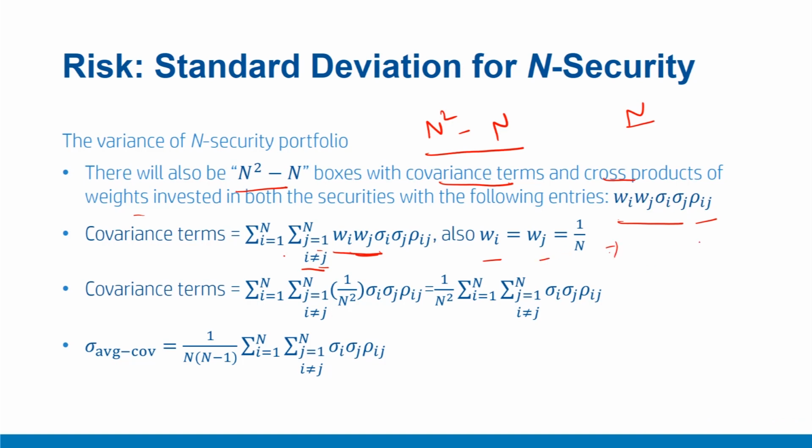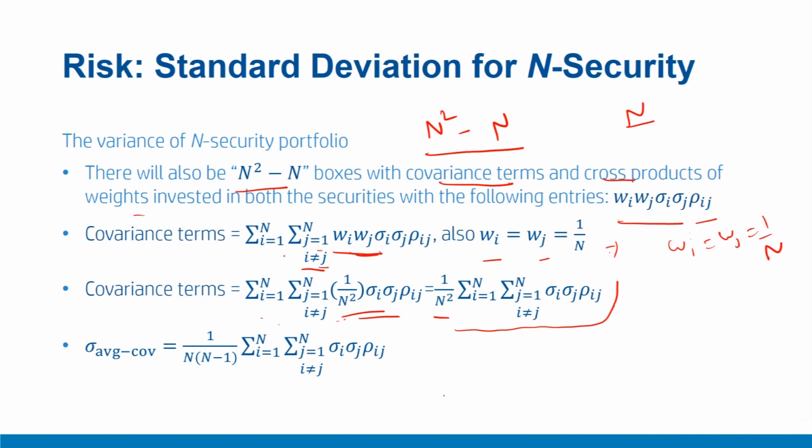That means we are investing equal amounts in all the securities, and therefore those proportionate amounts wi and wj are the same as 1 upon n. In that simplifying case, our overall expression becomes this: 1 upon n square into sigma i sigma j rho ij. We can take n out of this expression because n is constant, so we are left with this expression. Now let us define an average quantity of covariance, or average covariance.